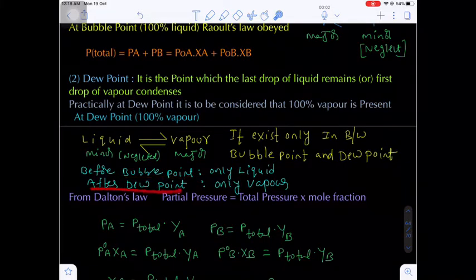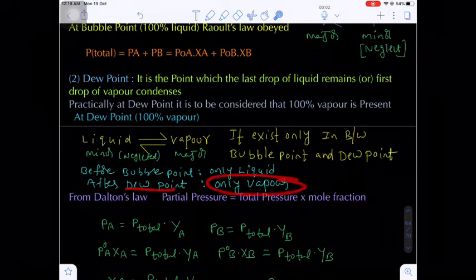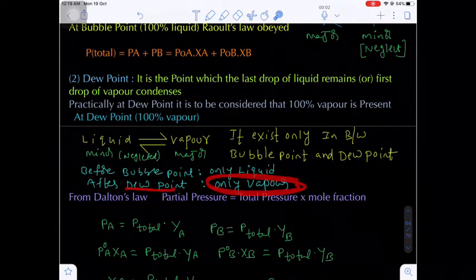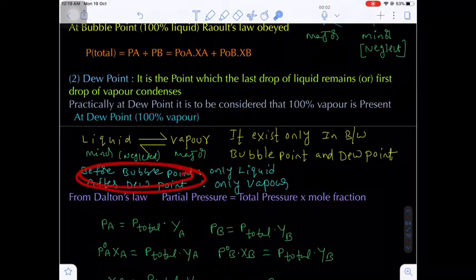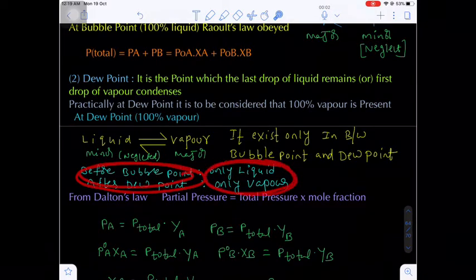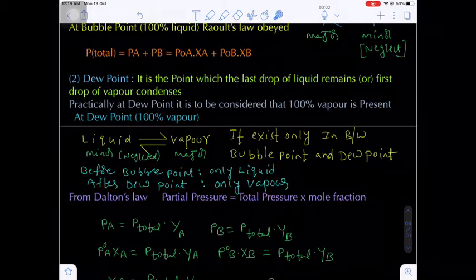Next, the dew point. At the dew point what happens? Only the last drop of a liquid remains, otherwise the first drop of a vapor condenses. That means almost all the liquid will undergo vaporization. After the dew point you will have pure vapor. There will be no liquid. Are you getting my point? That means in between the bubble point and dew point both liquid phase and vapor phase exist. Are you getting my point?